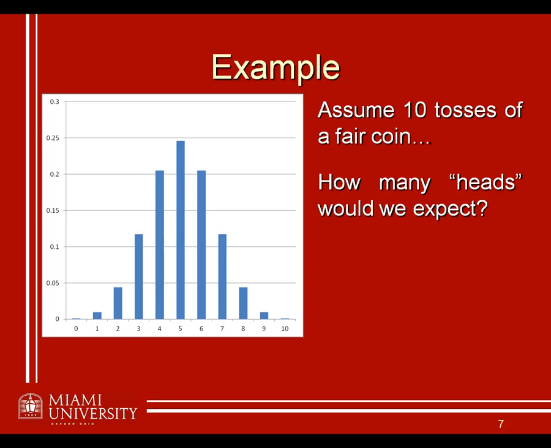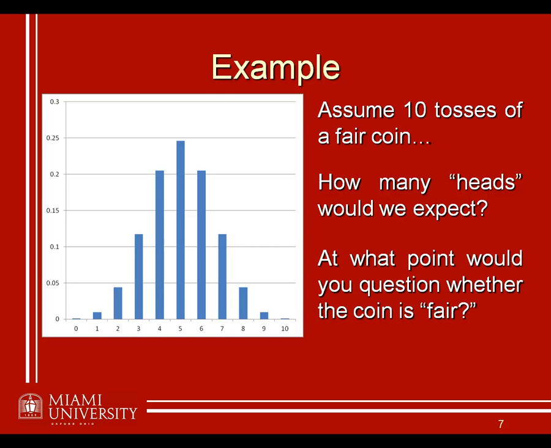Okay, if your roommate's always flipping the coin and it's always coming up heads, 9 out of 10 times, you're starting to feel a little bit cheated. So if you want to test that hypothesis formally, if you want to say, wait a minute, I'm not sure this is a fair coin that we're dealing with here, then you can apply the types of concepts we've been talking about. At what point, in fact, would you question whether the coin is fair?